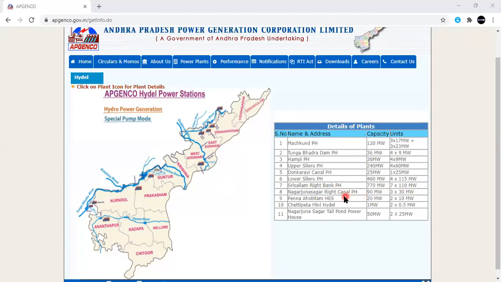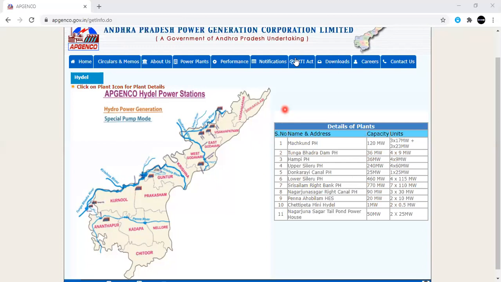And similarly, when you are considering the Nagarjuna Sagar right canal, from that canal we will have only 90 megawatts, and each unit is 30 megawatts. Totally we have 3 units. So this is nothing but a Srisailam right canal. And coming to this side, in the border of Karnoolu, we have Hampi power plant, and similarly one more, Tungabhadra power plant. And the last one is one mini hydro power plant on the river Penna. So these are nothing but totally 11 plants in our AP state.